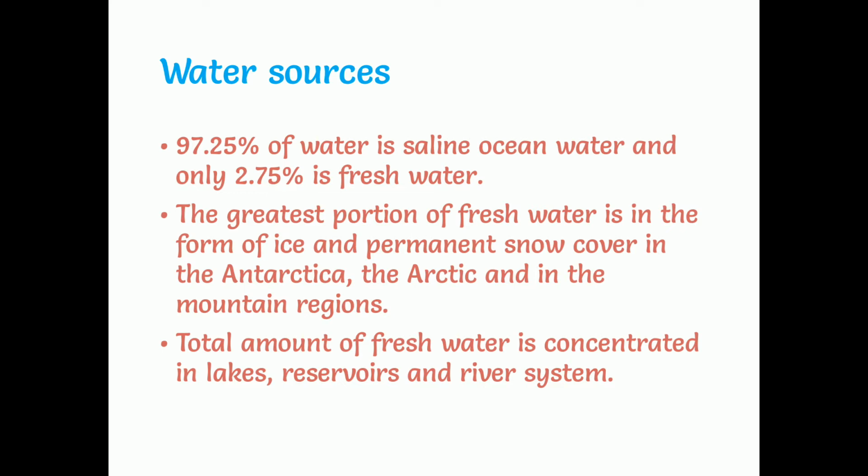The greatest portion of fresh water is in the form of ice and permanent snow cover in Antarctica, the Arctic, and the mountain regions. In the 2.75% of fresh water, most of the water has turned into ice. Only fresh water can be turned into ice. So most of the fresh water is in the form of ice and a very small quantity of water is there for our daily usage. The total amount of usable fresh water is concentrated in lakes, reservoirs and river systems.